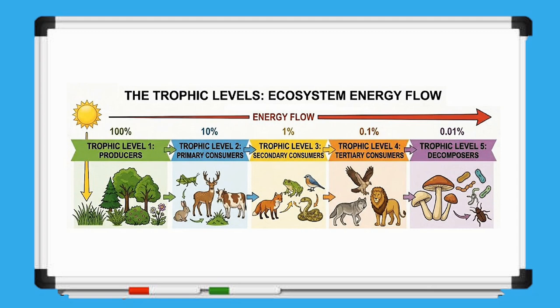Since so little energy reaches the highest trophic levels, only a small number of organisms can survive there. Therefore, food chains are naturally short and usually contain fewer than 5 trophic levels.